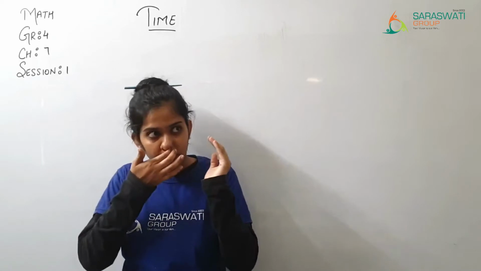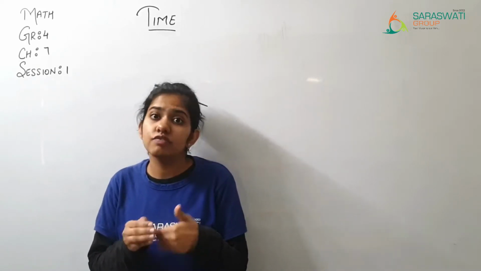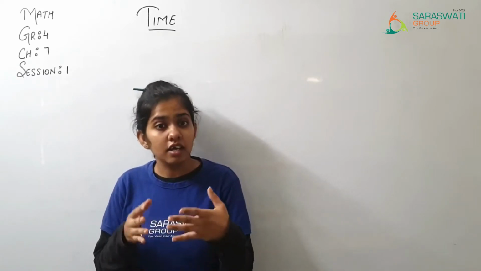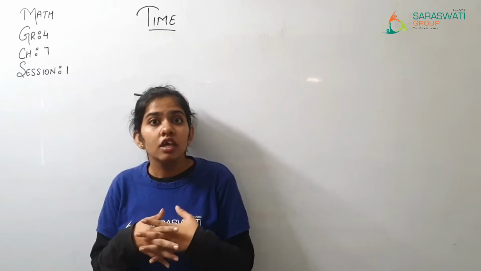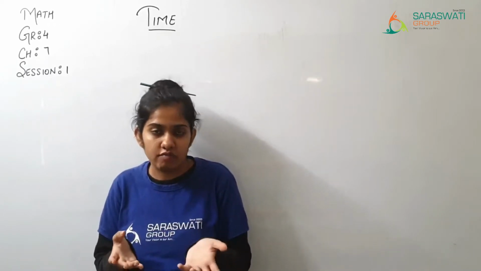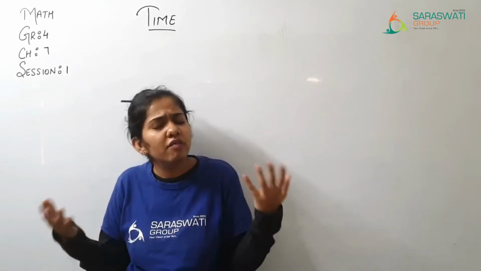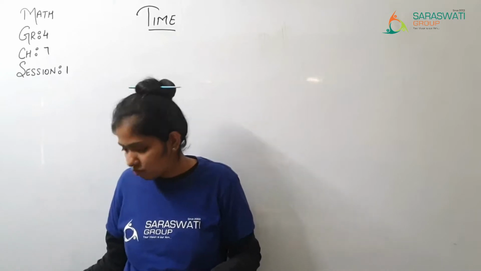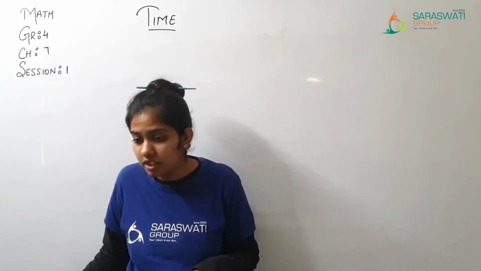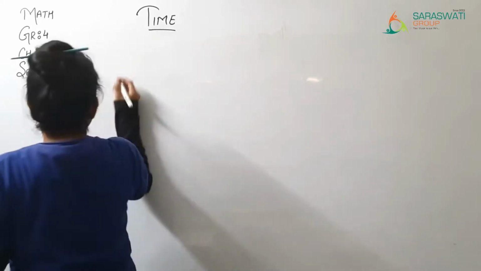Now, we have many types of clock. कि हमारे पास कई different तरह की clocks रहती है. And nowadays in this era कि अभी के टाइम में बहुत different तरह की varieties की watch we are having, right? Smart watch, clock, digital clock, analog clock. There are many kinds of clock. But the very olden kind of clock that we are going to study over here, that is analog clock, right?